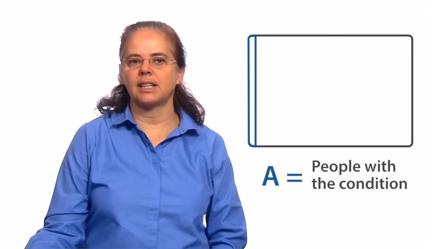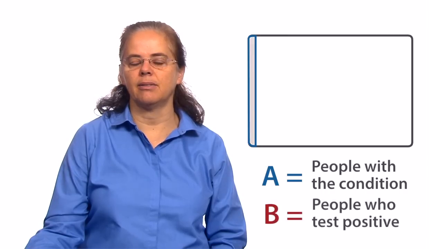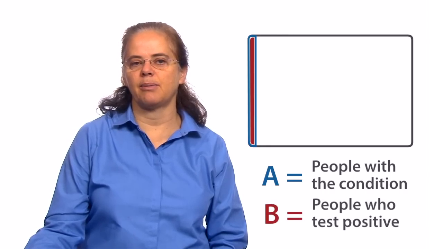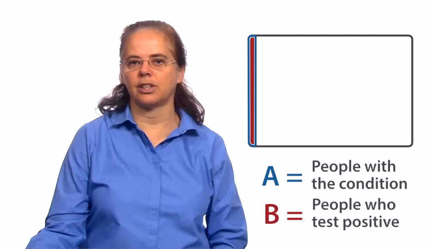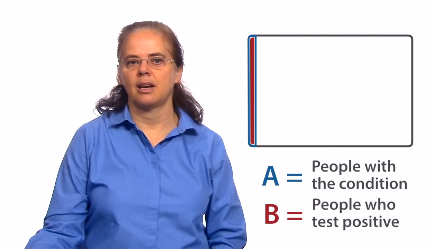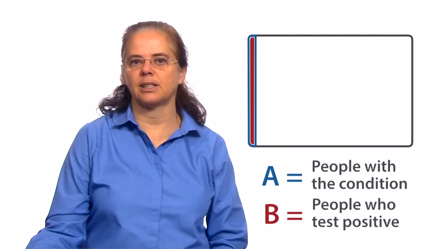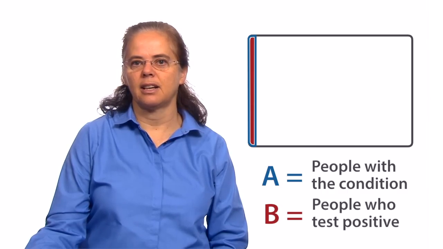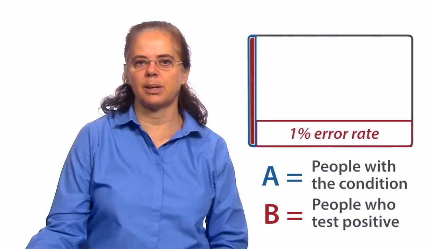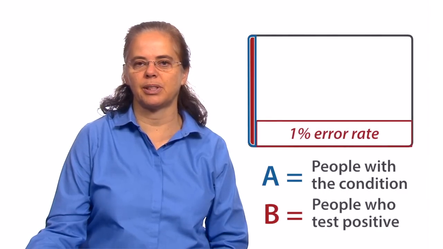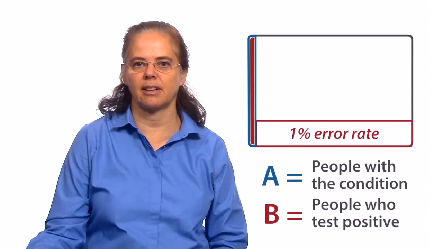And then we're interested in the people who test positive. And testing positive came in 2 parts. All the people, according to our story, who have the condition correctly test positive. But the test also has an error rate. So some subset of people who actually don't have the condition, are not sick, also test positive. 1% of them, and again, I drew it a bit bigger than 1% because 1% would not be so visible on the screen.